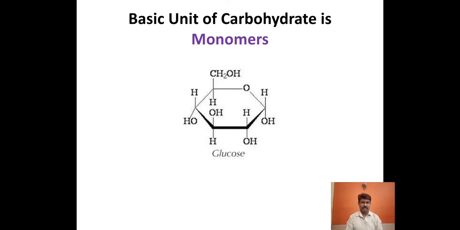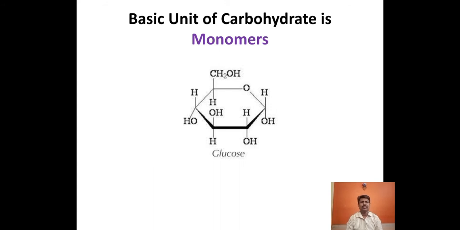monosaccharides. So almost always glucose acts as a basic unit. Almost all types of carbohydrate consist of glucose. Besides glucose, fructose, xylose, mannose, and galactose are there.